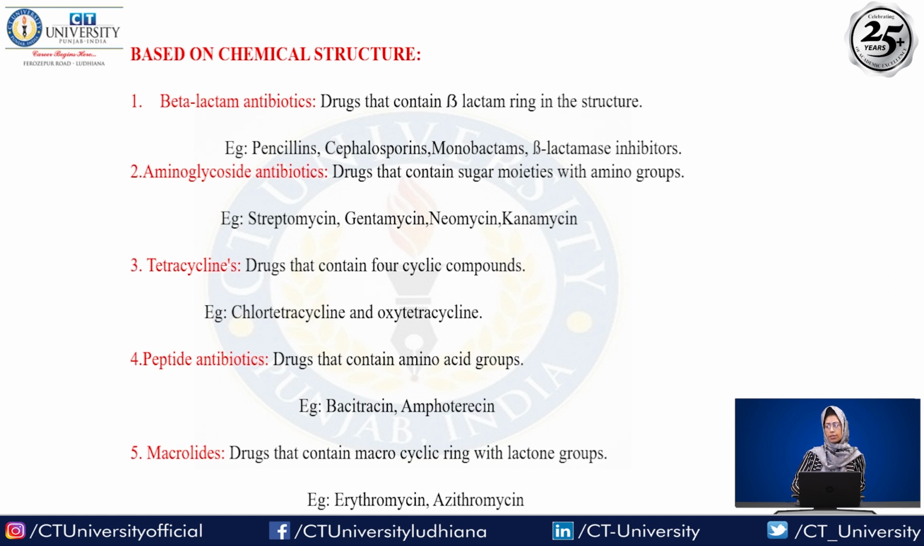Next we have the aminoglycoside antibiotics. These are the types of drugs that contain a sugar moiety with an amino group. The structure contains the NH2 group, and also an O group, and these types of drugs can have a glycosidic bond. We have some drugs that contain the sugar moiety and the amino group. Some examples are streptomycin, gentamicin, neomycin, and kanamycin.